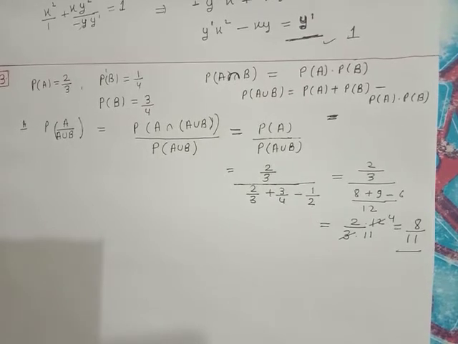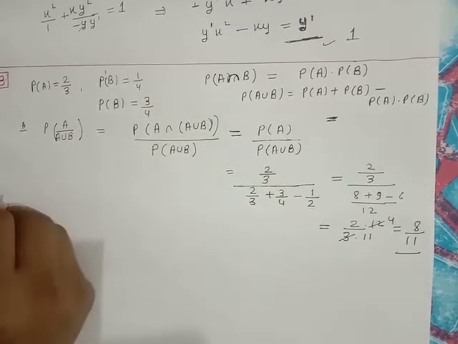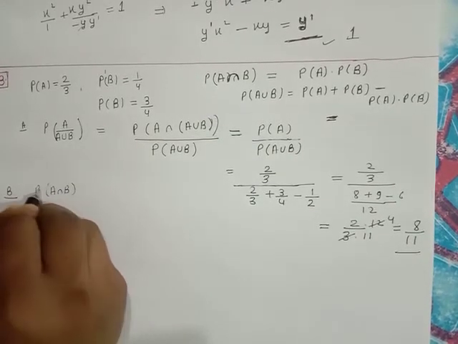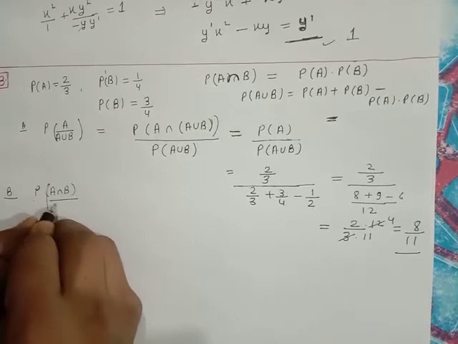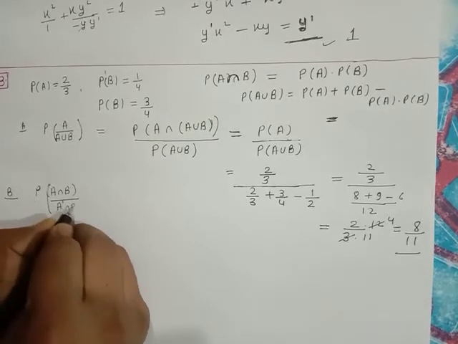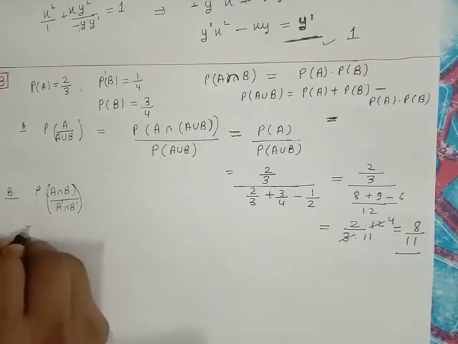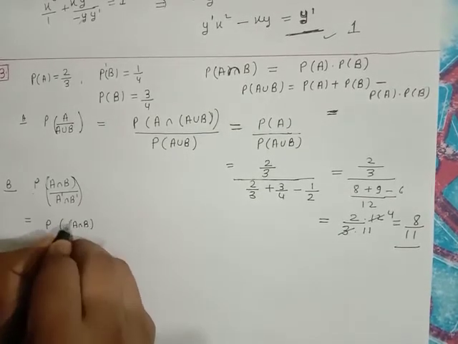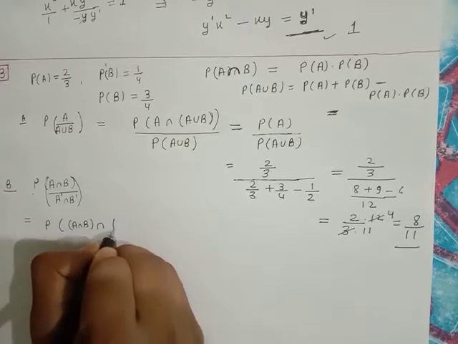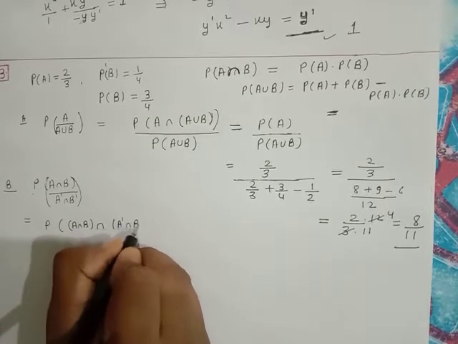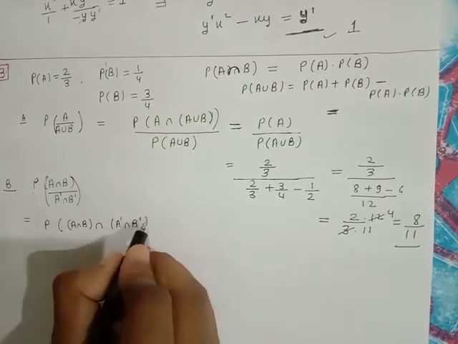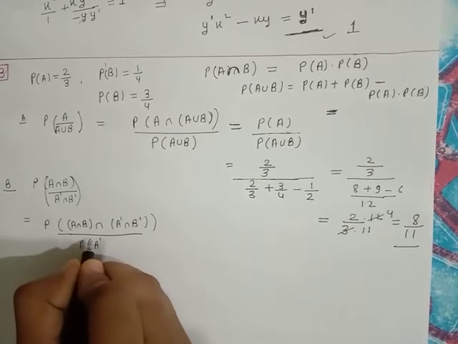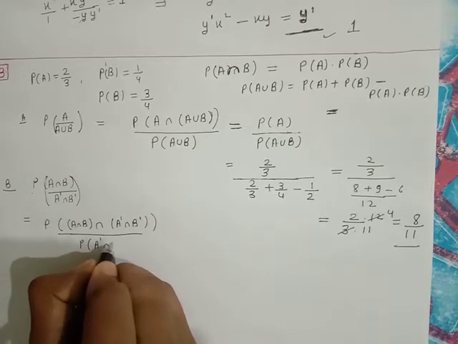We can check other options also. Okay, let's see option B. What is given in option B? P(A intersection B) upon P(A complement intersection B complement). So how do we write it? P(A intersection B intersection A complement intersection B complement) upon P(A intersection B) complement.